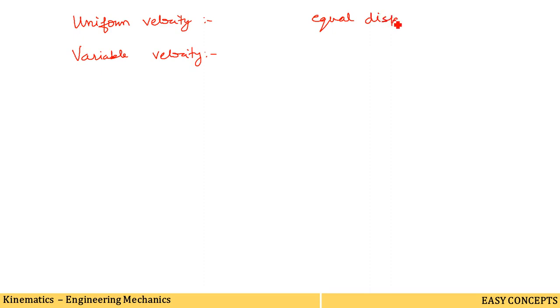These two terms, uniform velocity and variable velocity, are very important in this chapter. What is happening here? Equal displacements in equal intervals of time is called uniform velocity.